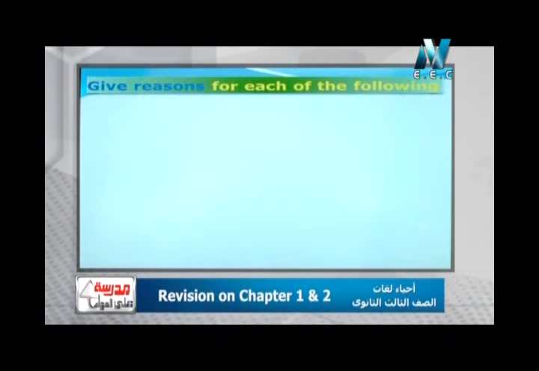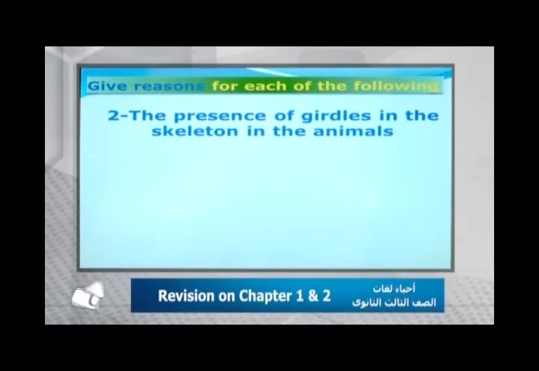The next question also says give reason for each of the following: the presence of girdles in the skeleton of animals and of the human being. That means the question asks about the function or the importance of the girdles of the skeletal system. They are responsible for attachment of the forelimbs and the lower limbs to the vertebral column, which enables movement. So they are responsible for attachment of the lower limbs and the upper limbs to the vertebral column, which is the central skeleton part of the body.